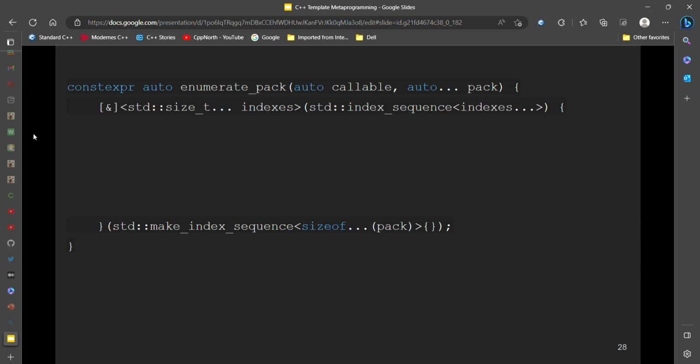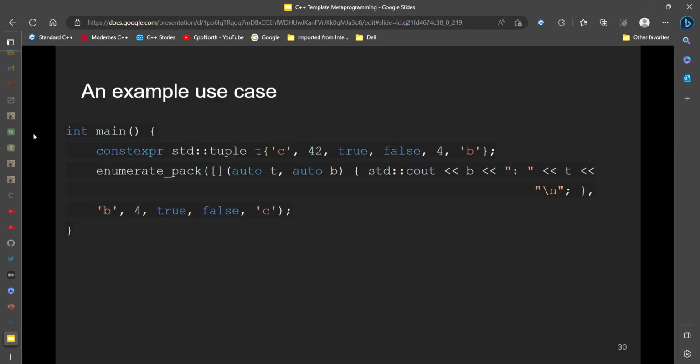And then we have an immediately invoked lambda expression in which we call it with an index sequence, from 0 until the size of pack. Now all we do is call the callable with the indexes and the pack. Because the indexes and pack are the same length, we can just expand them with the same dot. So really quite simple.